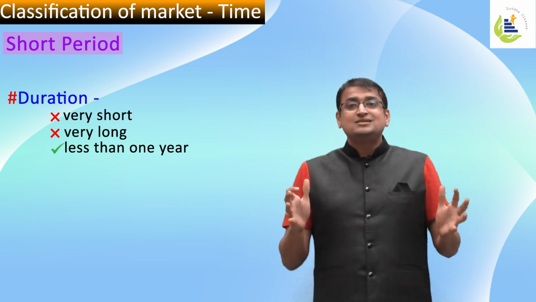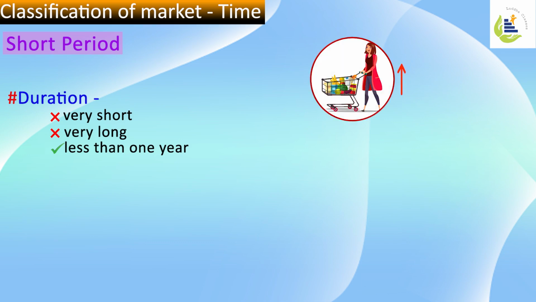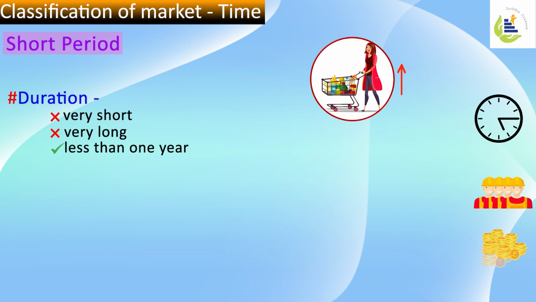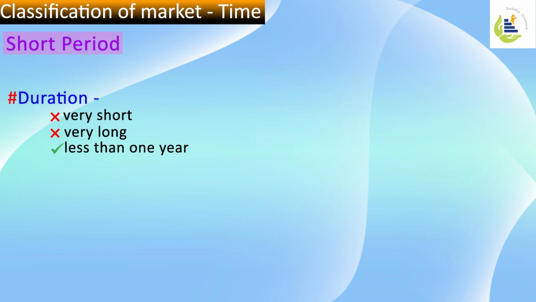Since the duration is less than 1 year, if the demand increases for a commodity, there is sufficient time to increase labor and capital, so those factors of production can be adjusted to an extent to increase the supply and meet the demand. So, in a nutshell, what is a short period market?